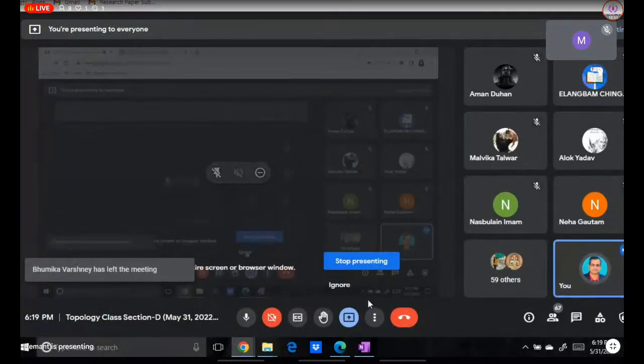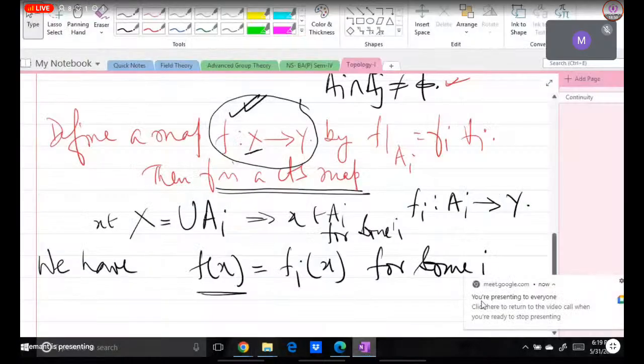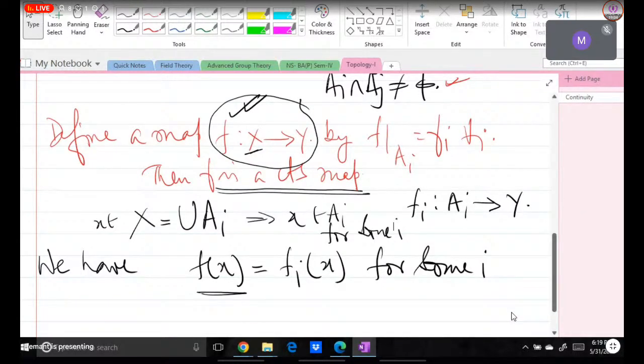I will request you that those who wish to join, please join on time. If you don't want to join, then that's also your choice. But if you want to attend, then please join on time.